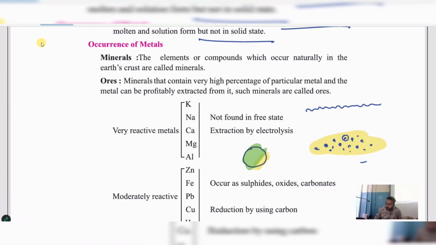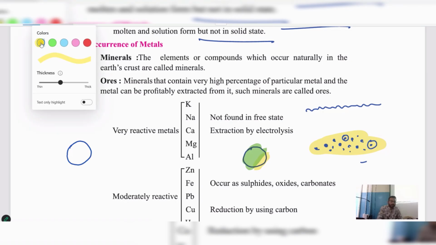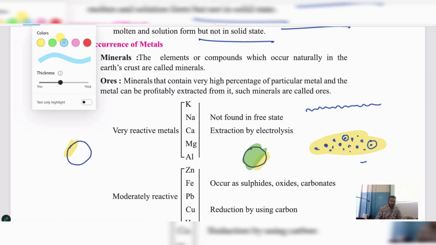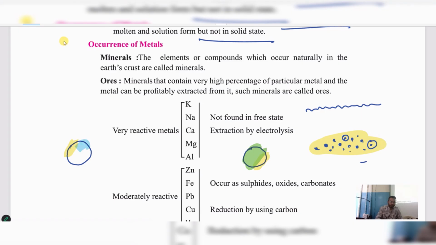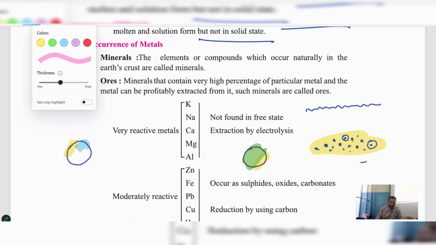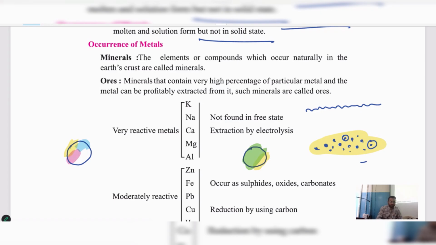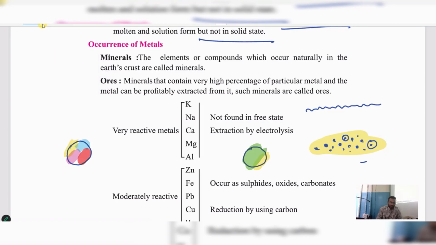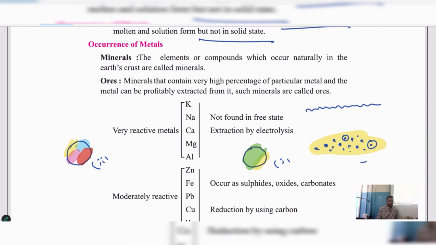Let me zoom in on one more mineral. Now this is one more mineral. In this, some quantity of one metal is present, and some quantity of another metal is present, and some quantity of another metal or some impurity, and some quantity of another substance or element is present. Now you can see the example on both sides. This is case 1 and this is case 2. Are you getting my point?